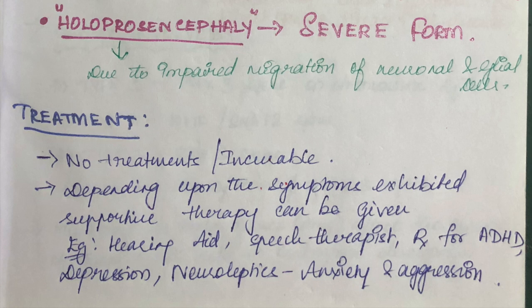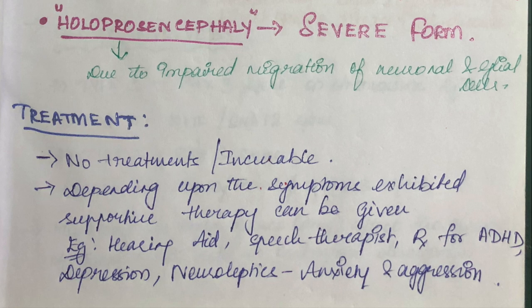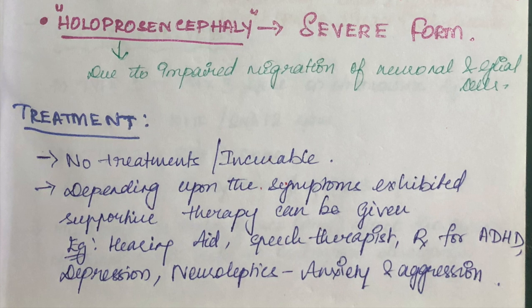For example, in case of hearing problems, we can give hearing aids. In case of speech problems, we can give speech training with speech therapists. In case they have ADHD or depression, we can give medications for it. And if they have anxiety and aggression, we can give neuroleptics. That is all we can do. We cannot do anything more than supportive therapy for these patients.